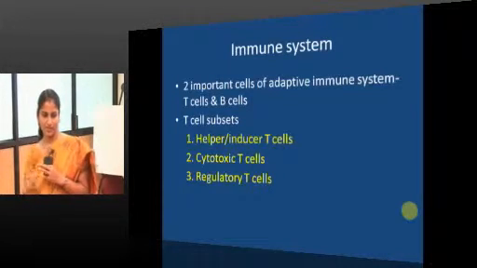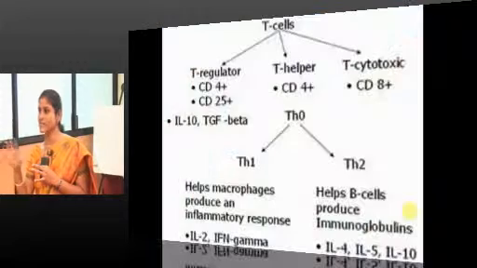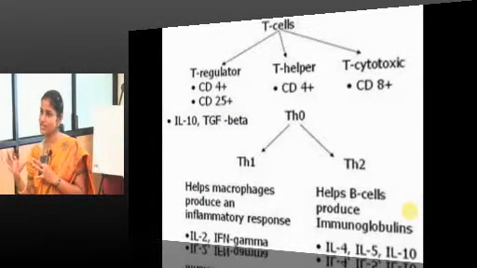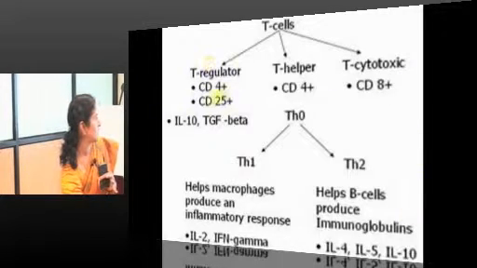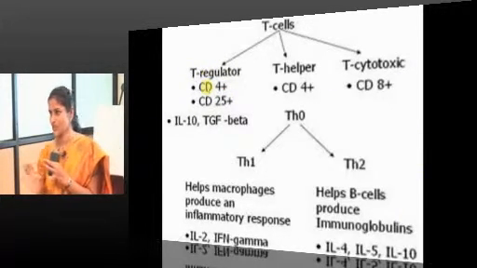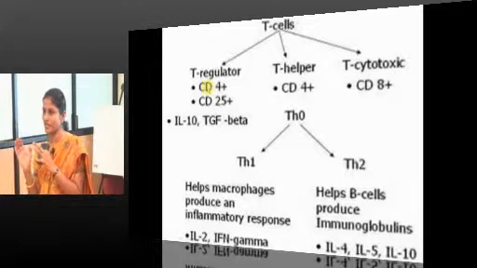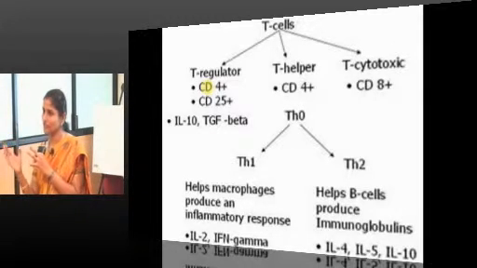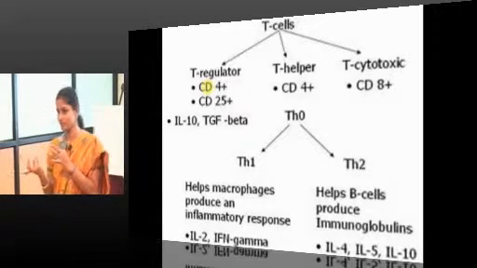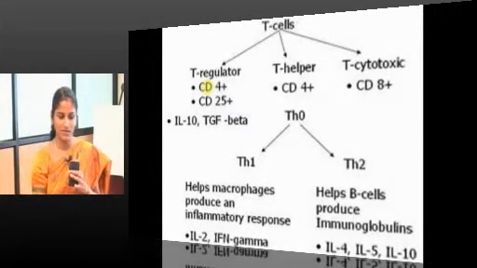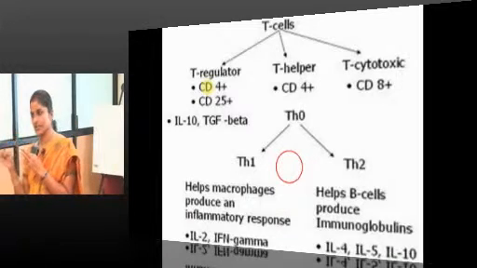Some, not many, will consider regulatory under helper T cells because they are also CD4 positive, it is just a subset of helper T cells. That is why some will not prefer considering regulatory T cells as a separate entity, it is not going to matter much. And helper T cells, we have Th1 and Th2, we will see the individual functions a little later.